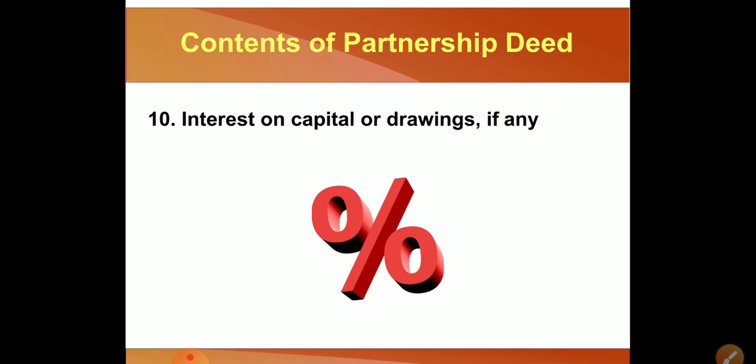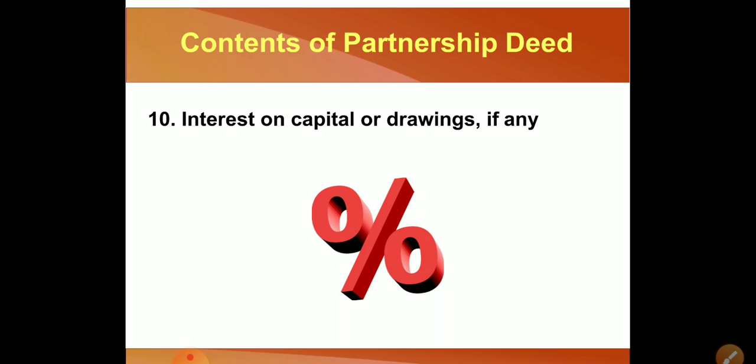Next is interest on capital or drawing, if any. This whole thing you would be studying in 12th standard accounts, but it is specified in this. Interest on capital or drawing. Sometimes it happens, for example, A, B, C are three partners. A has brought 50,000, B has brought 50,000 and C has brought 50,000. But sometimes in the firm more capital was required. Another 50,000 was brought by partner A.